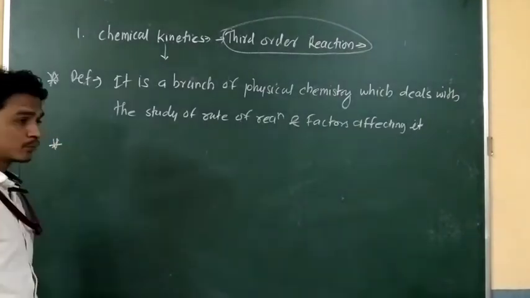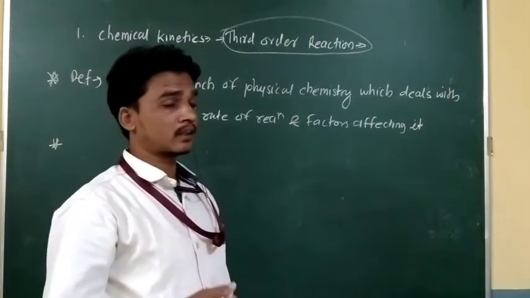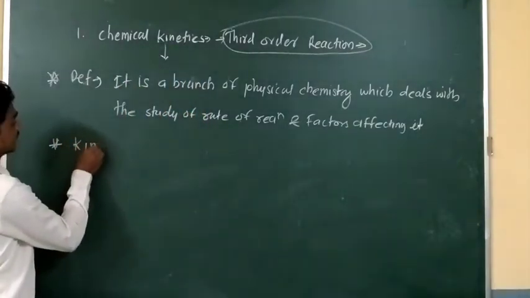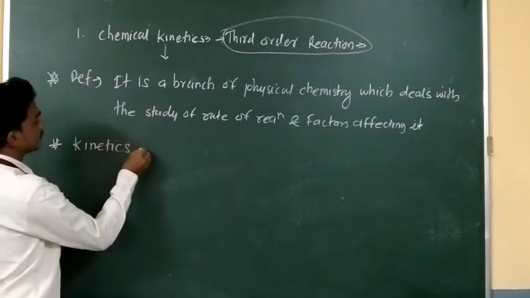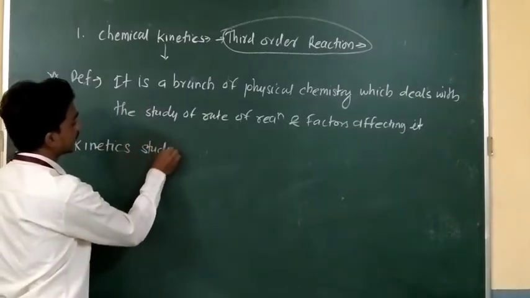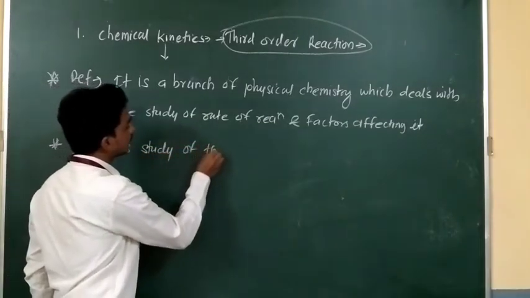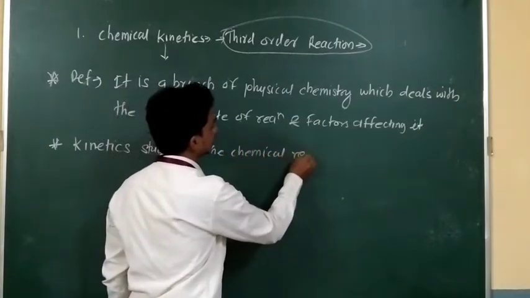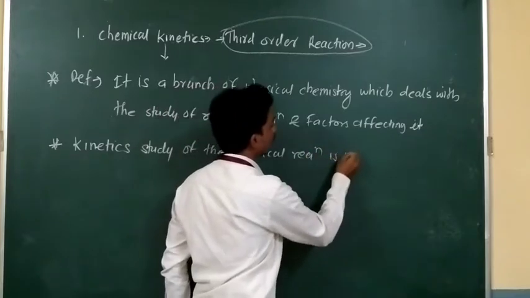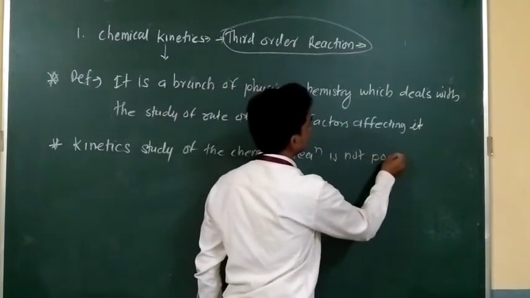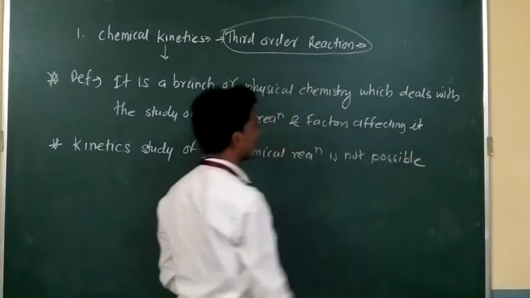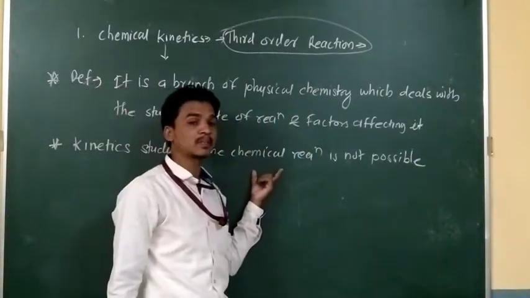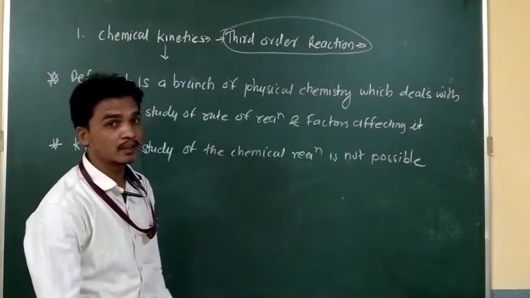Second point, we have to know that kinetic study of all the chemical reactions is not possible. I have made a sentence like that: kinetic study of all the chemical reactions is not possible.